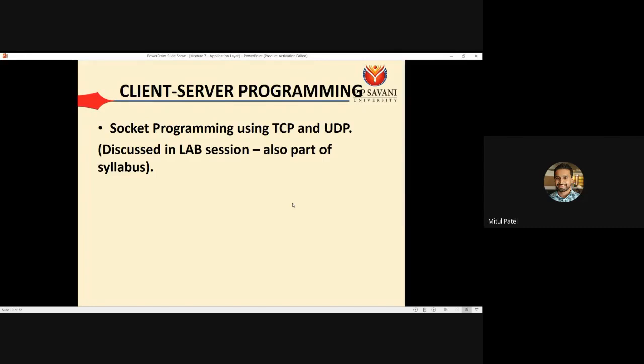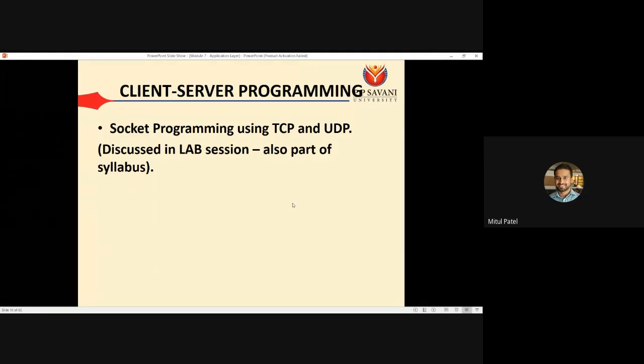But in case of the UDP, we don't require the connection establishment step. We can directly send the data whenever it has something to send. For example, the email transfer can be done by using the TCP, while the DNS request, DNS query, can be done by the UDP.